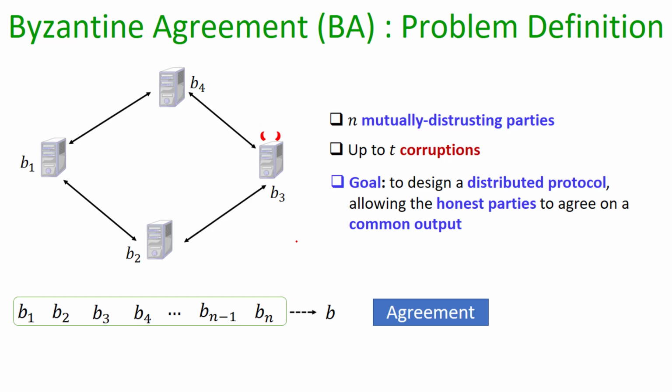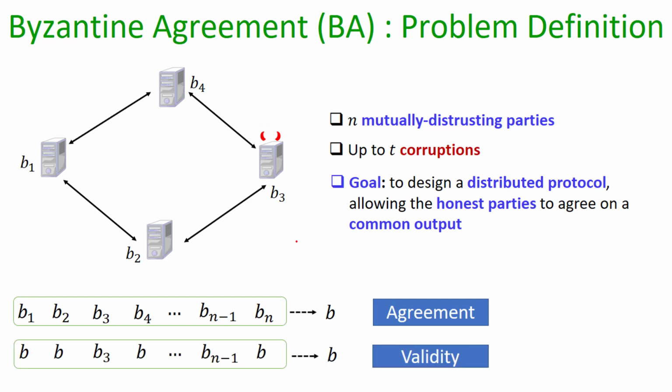The first property is agreement, which demands that at the end of the protocol all the honest parties should have a common output bit, say b. And the second property is the validity requirement, which demands that if all the honest parties started the protocol with the same input bit b, then the final output of the honest parties should be the same bit b.